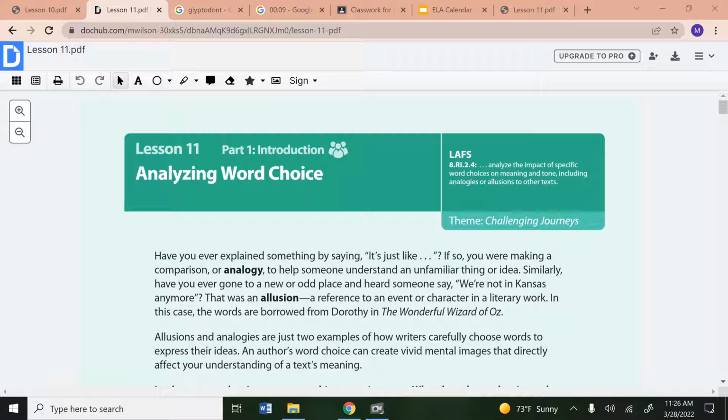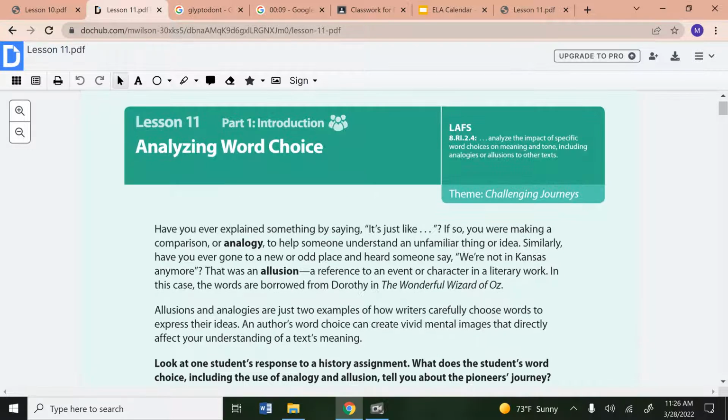Welcome to Ready Lesson 11 for 8th grade, Analyzing Word Choices. In this lesson, we are going to analyze the impact of specific word choices on meaning and tone, including analogies or allusions to other texts.